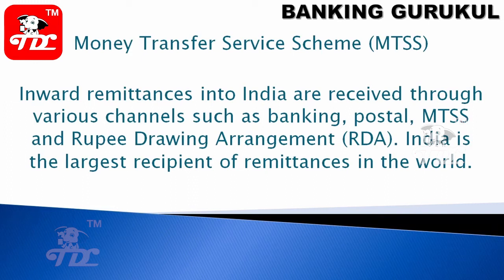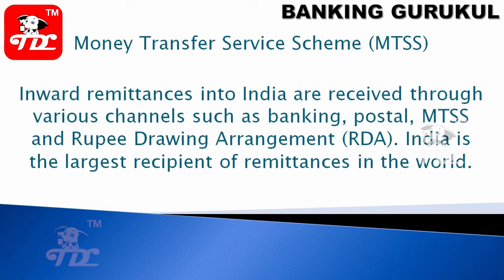MTSS: inward remittances into India are received through various channels such as banks, postal, MTSS and Rupee Drawing Arrangement. So if you want to transfer money from another country to India, you can go through a bank, you can do postal, you can use the Money Transfer Service Scheme, or you can use the RDA.